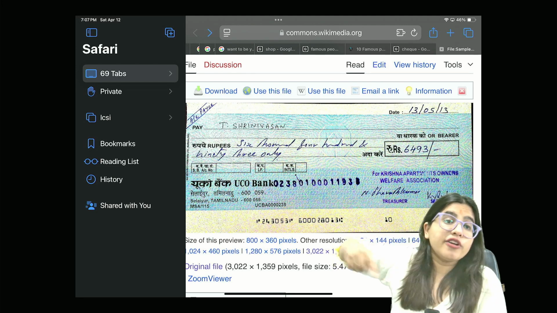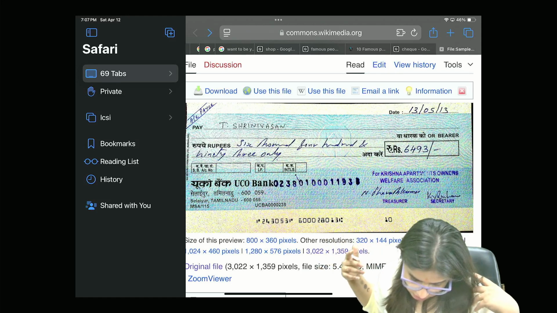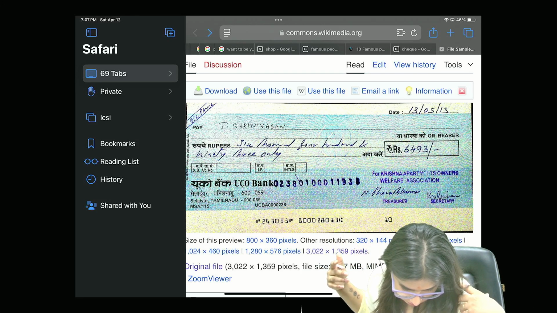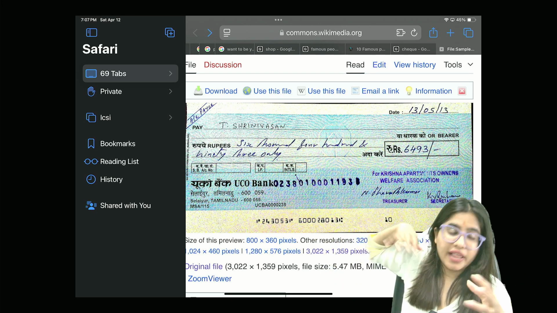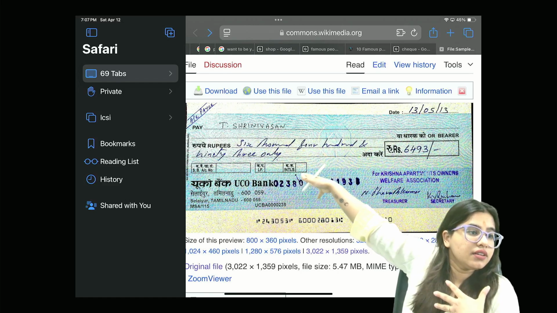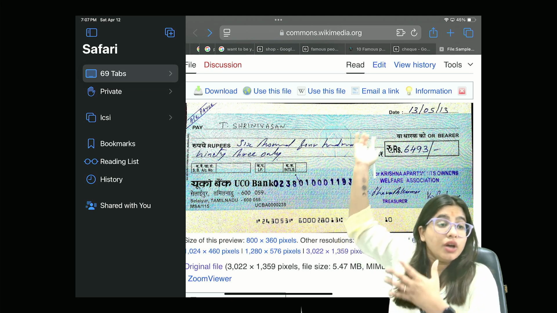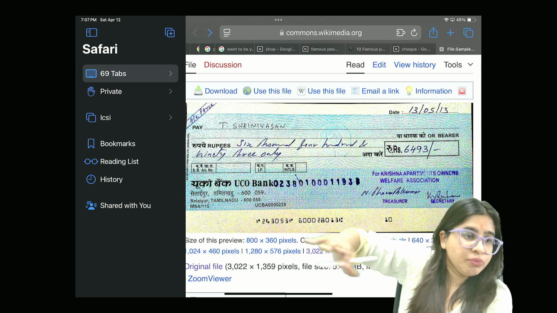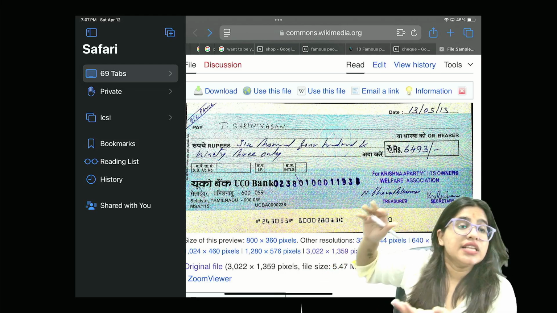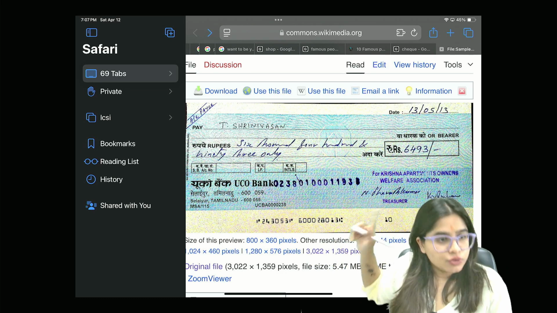So here you are ordering your bank. Let's say my bank is HDFC. So let's say I do this check. I'm ordering my bank: dear bank, please pay to Srinivasan a sum of rupees 6,493. So this is a negotiable instrument.